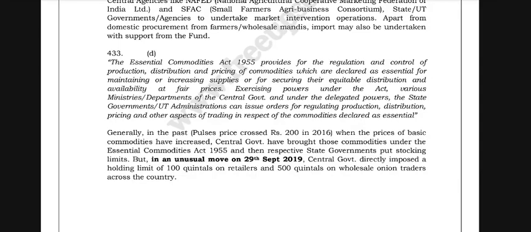Exercising powers under the Act, various ministries or departments of the central government and, under the delegated powers, the state governments can issue orders for regulating production, distribution and pricing and other aspects of trading in respect of the commodities declared as essential.